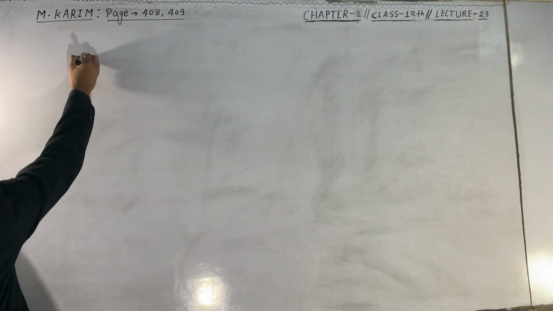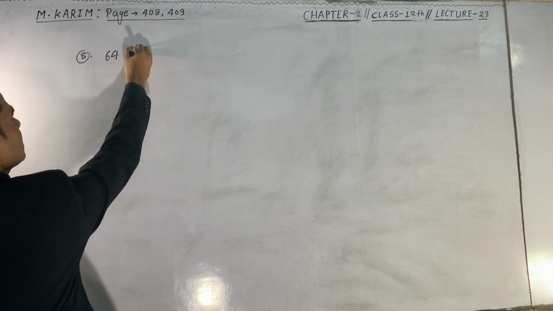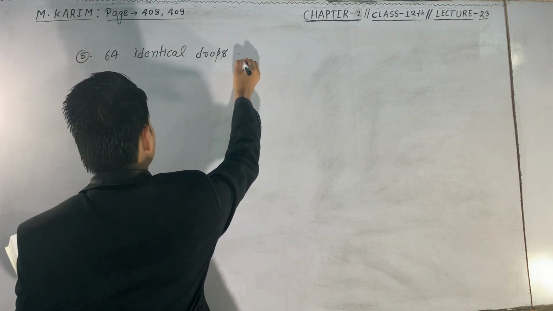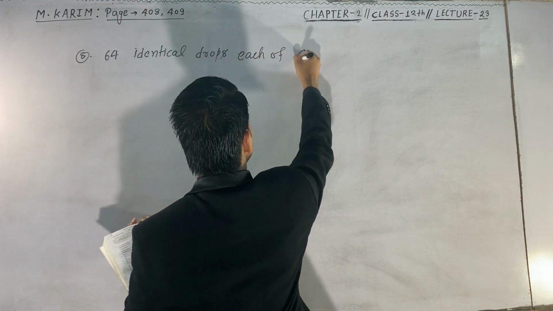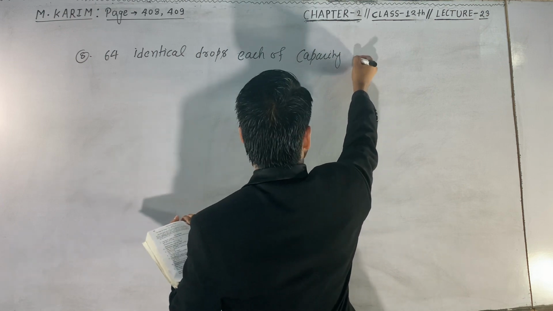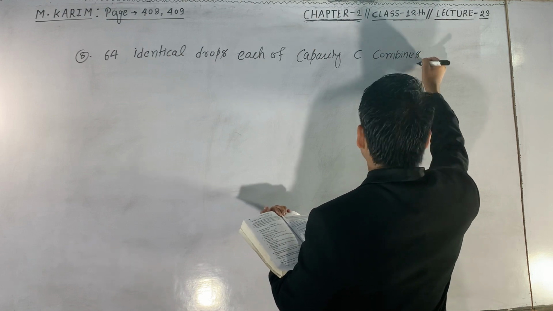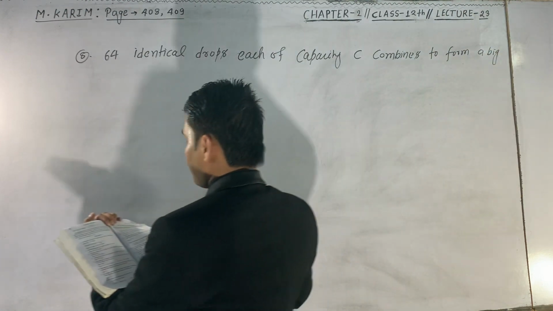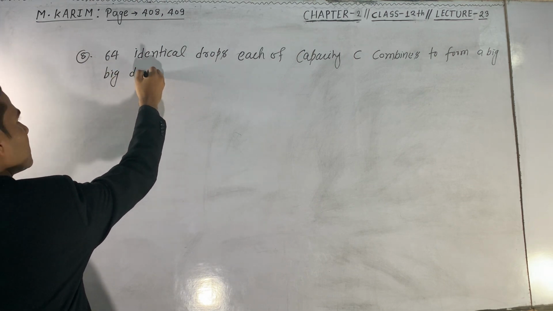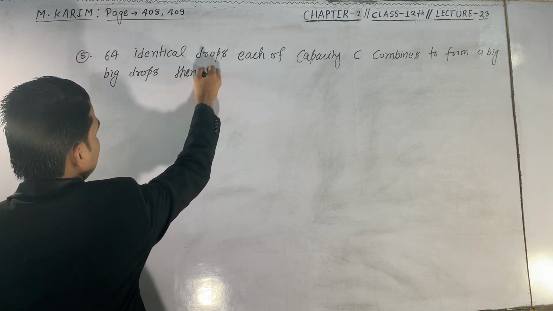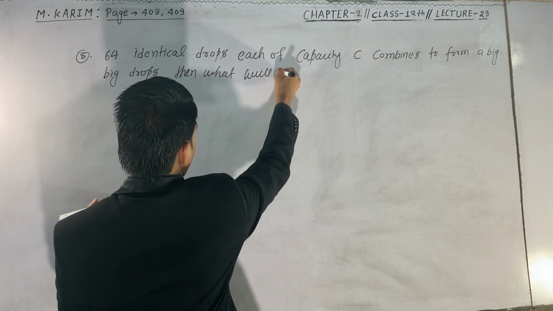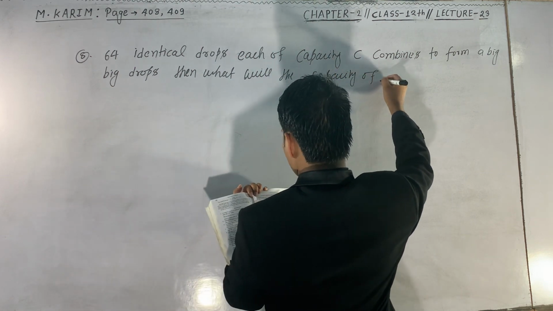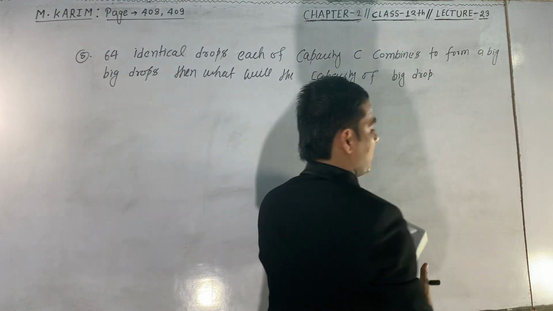The question number 8 is that 64 identical drops, each of capacity C, combine to form a big drop, then what will be the capacity of the big drop? This is the question.